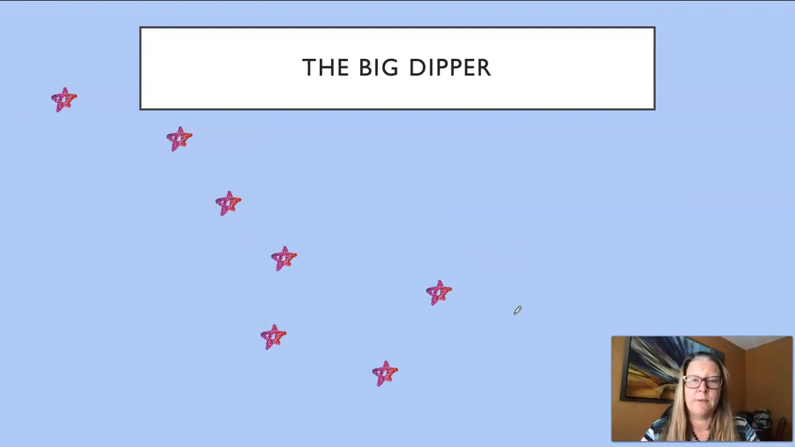After all, what were they going to do after the sun went down, right? Not a lot of options. So they studied the night sky, and they noticed that most of the stars did not move relative to each other. And so here's an example. This is the Big Dipper.